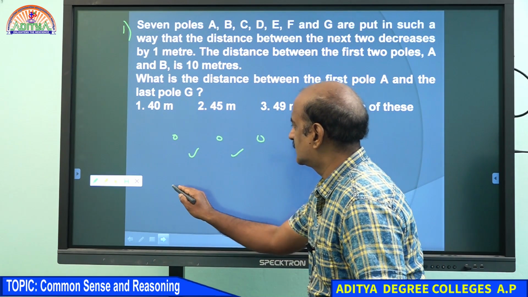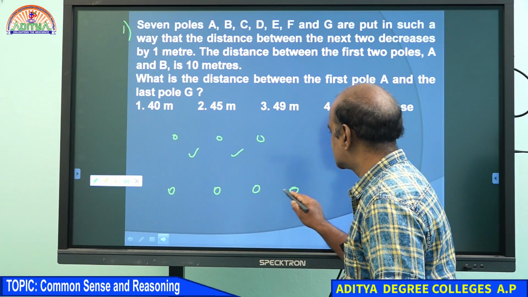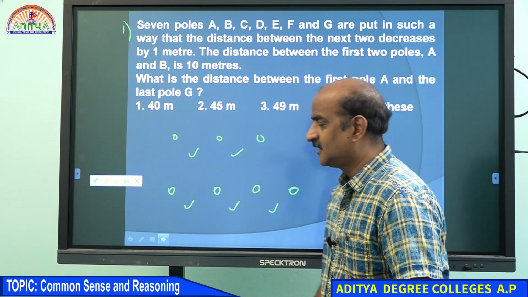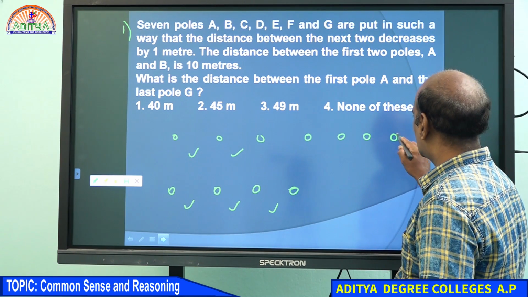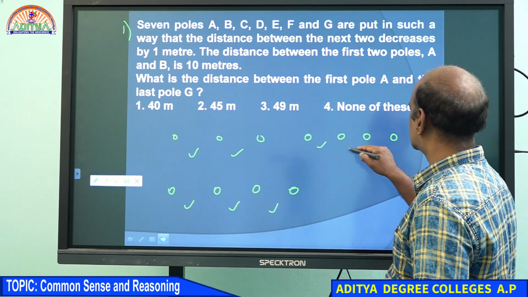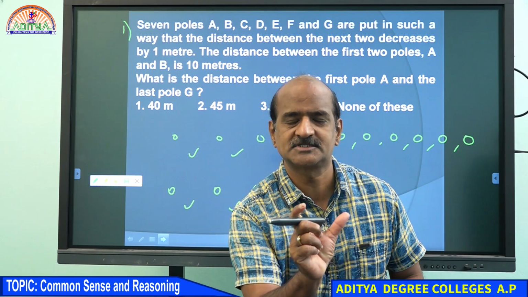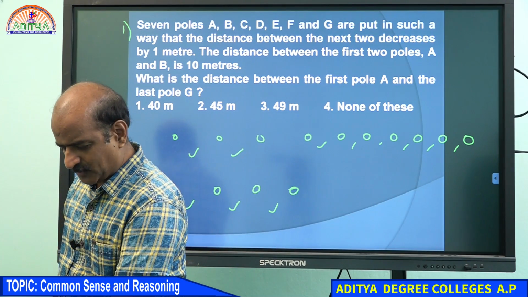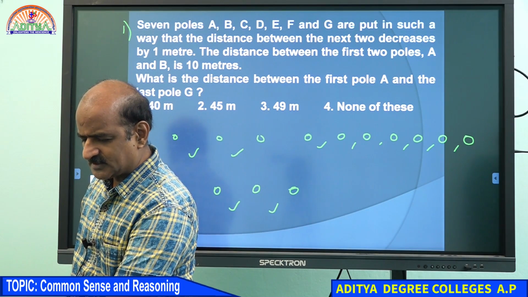And for example, if I give you 4 poles, you can understand that we have 3 segments. And obviously, if we have 7 poles, you can easily understand that there should be 1, 2, 3, 4, 5, 6 segments, that is the gaps. I hope you understand it. So, when 7 poles are arranged like that, we will be getting 6 gaps. That is what we call 6 segments.